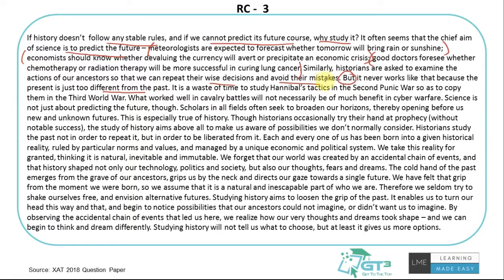So the author is saying, like other fields like meteorologists or economists or doctors, even historians are asked to examine the actions of our ancestors, what has happened in the past and what are its results, so that we can pick the good things and do the same in the present to have a better future and avoid the mistakes. But it never works like that. The author says it doesn't work like that because the present is just too different from the past. That's what he feels.